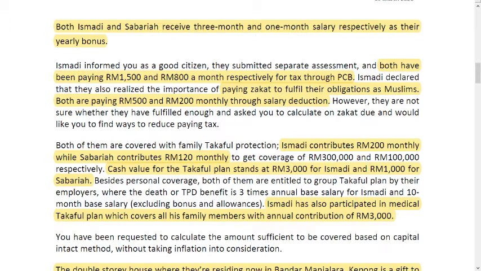However, the monthly takaful contribution and also the annual medical contribution must be treated as expenses in the cash flow statement. The cash value of the takaful plan is considered as an asset in the net worth statement.